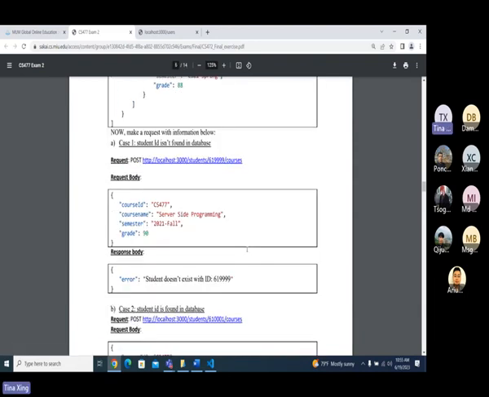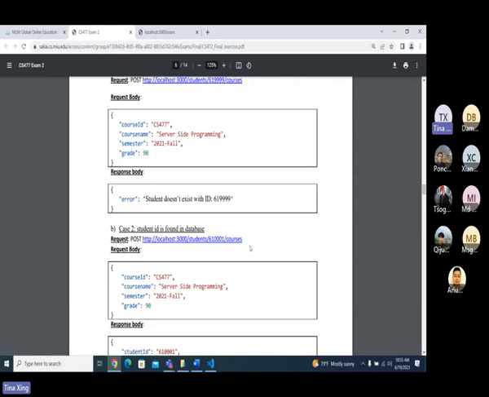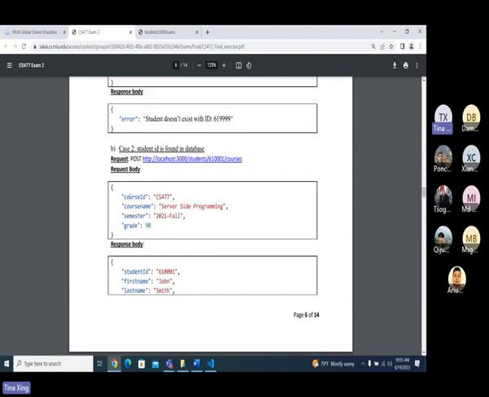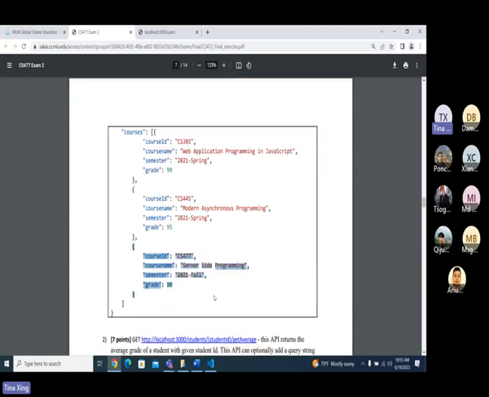Do I have case 3? I forgot case 3. If it already exists, it's going to update, okay, to be the same. So let's do this one first, okay?